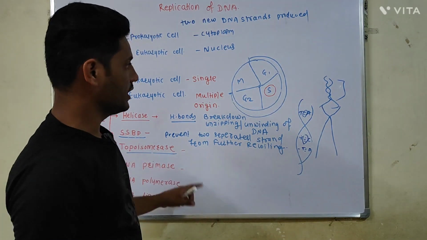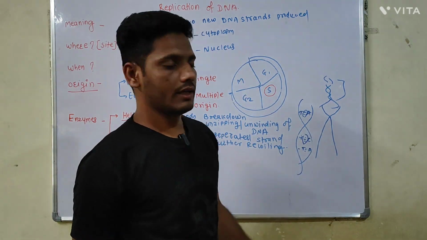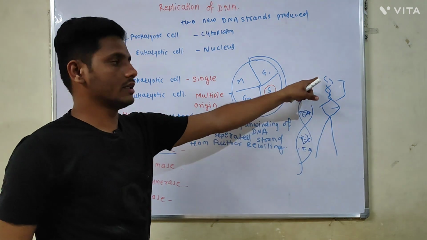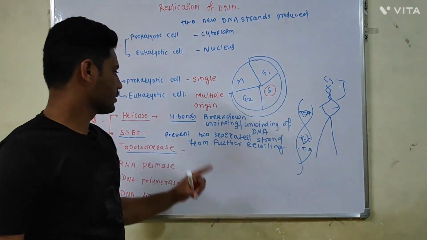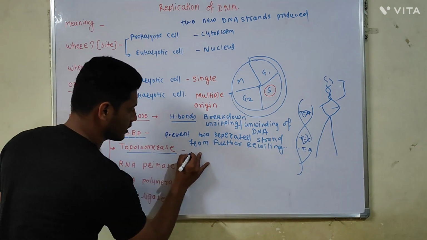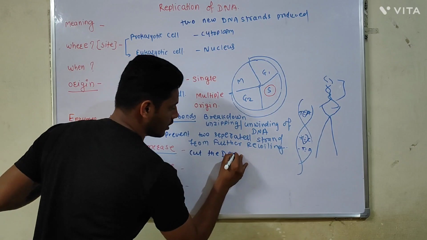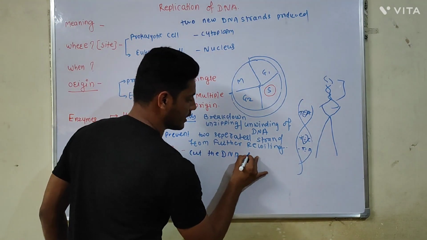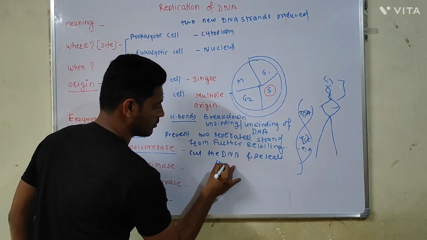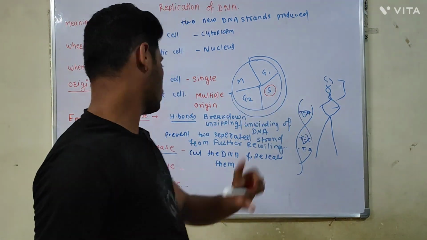So the topoisomerase cuts the DNA and reseals them, and it will decrease the tension that is produced in the supercoil.